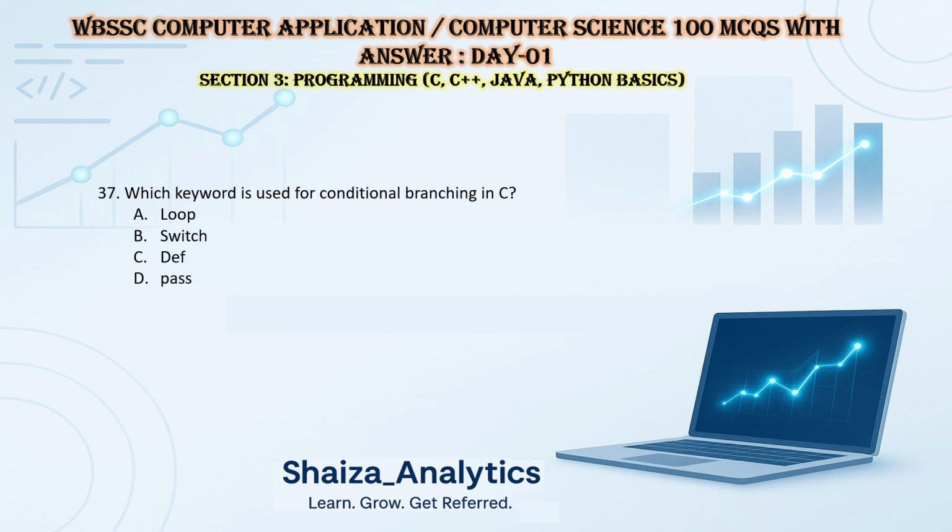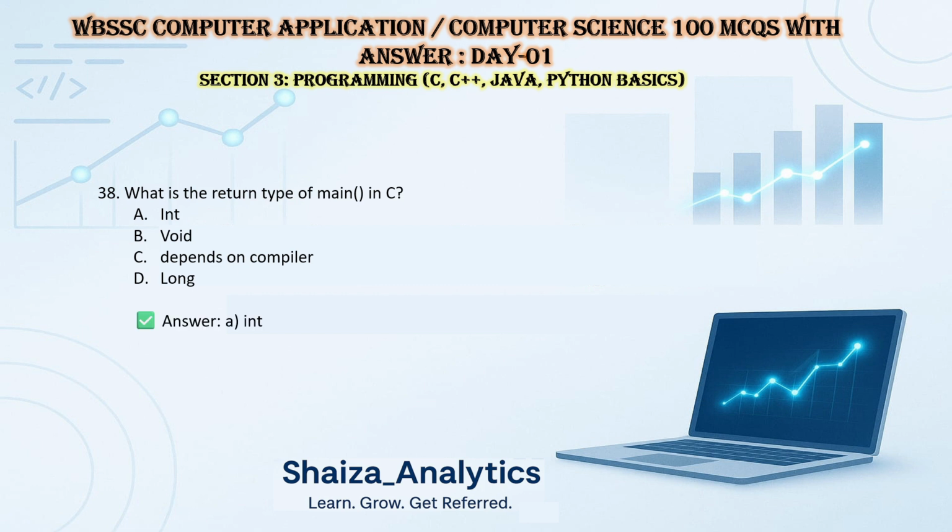Question 37. Which keyword is used for conditional branching in C? Option A loop, option B switch, option C def, option D pass. The answer is switch. 38th question. What is the return type of main in C? A int, B void, C depends on compiler, D long. The answer is integer.